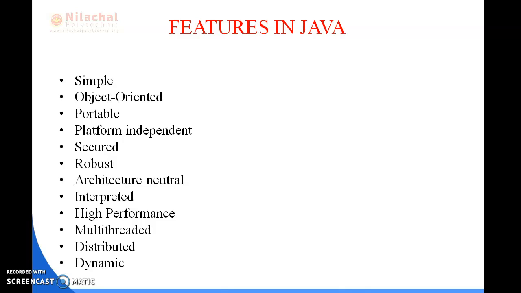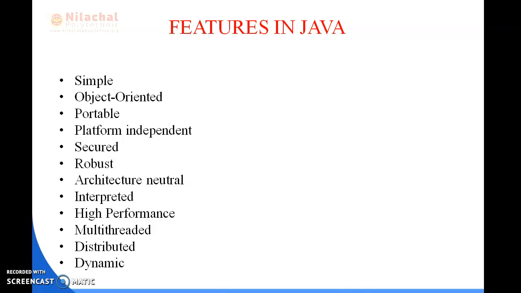Why do we call it platform independent? Because it is different from other languages like C and C++, which are compiled into platform-specific machine code, while Java is a write once, run anywhere platform. It means you can write Java code on any platform and run it anywhere. It is very secure: we can develop virus-free systems because there are no explicit pointers, and Java programs run inside the virtual machine sandbox, due to which it is more secure.